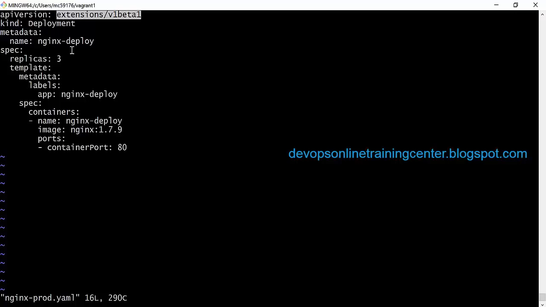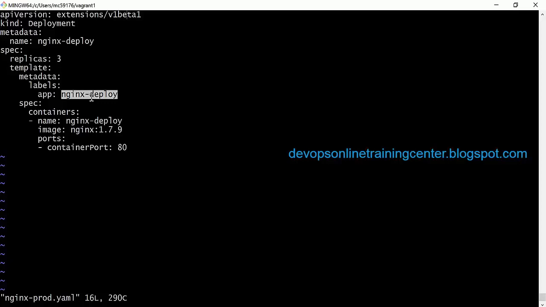So I have specified kind as Deployment and the version as v1beta1. And this is some metadata, something about the container. What kind of container I need and what is the port I want to expose. And I have associated this with a label. So what is a label? Simply like a tag, right? We have tags to identify. If you have thousands of containers, and you want to identify a container and filter it out, we can do that using a label. If you have 1,000 containers, and we list with a particular label, it will only give the information about that particular pod, right? So it's just to identify our pod among thousands of pods.